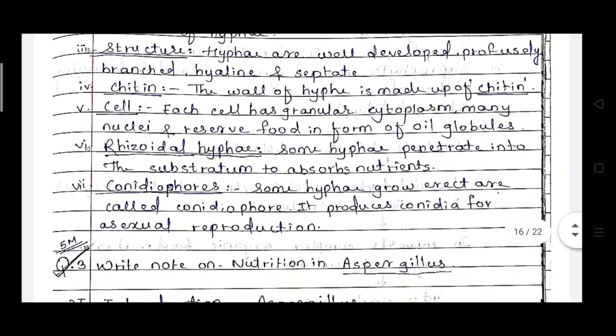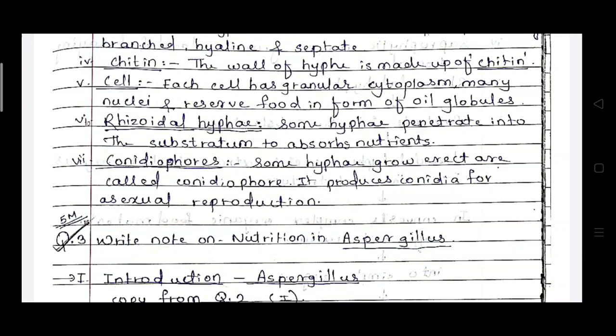Then rhizoidal hyphae: some hyphae penetrate into the substratum to absorb nutrients, known as rhizoidal hyphae. For anchoring the substratum as well as absorbing nutrients, these rhizoidal hyphae penetrate into the substratum.